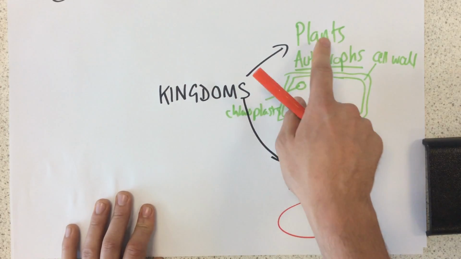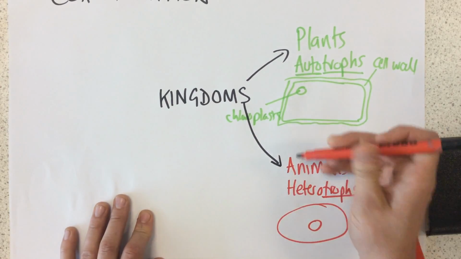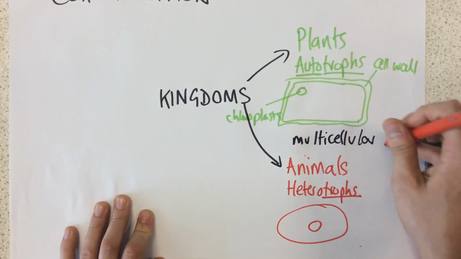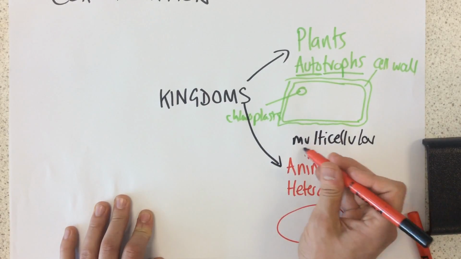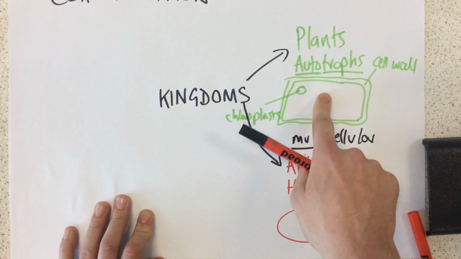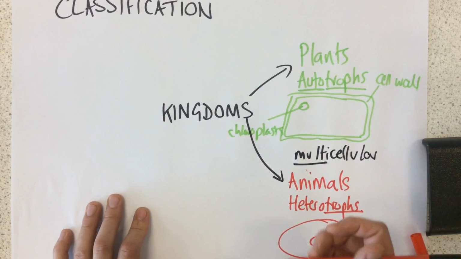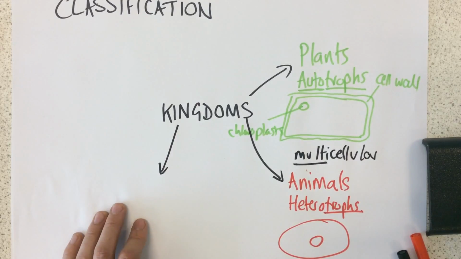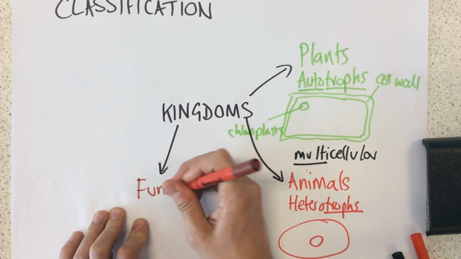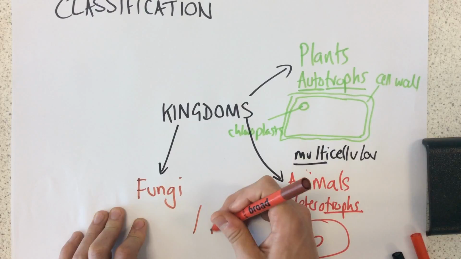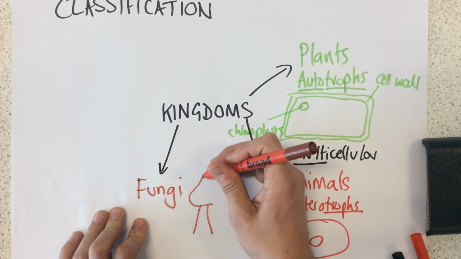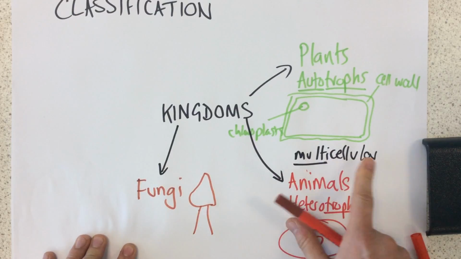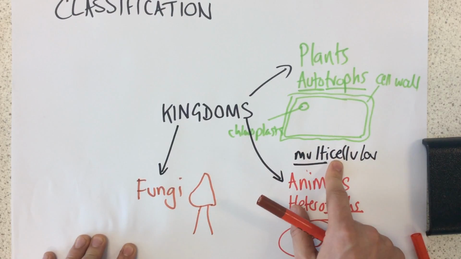Both plants and animals are described as being multicellular. This means that many cells, multi meaning many, make up each organism. Now, the third multicellular kingdom that we need to know about is fungi. So examples of this would be mushrooms, toadstools, that kind of thing. Okay? So fungi are also multicellular, which means they're made up of many cells.